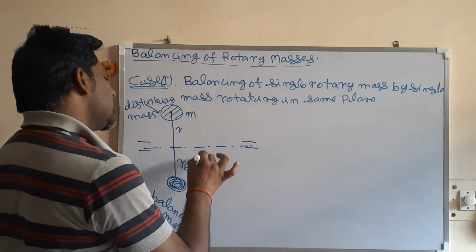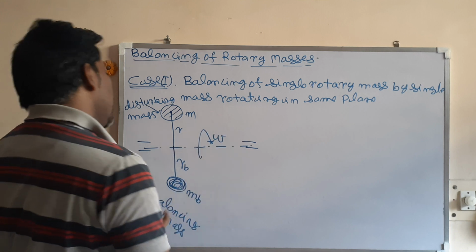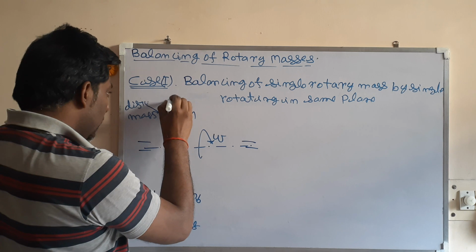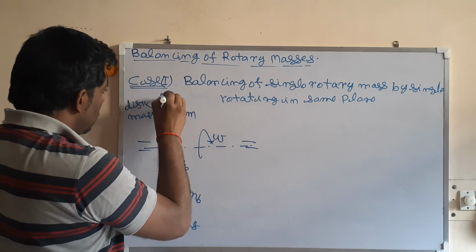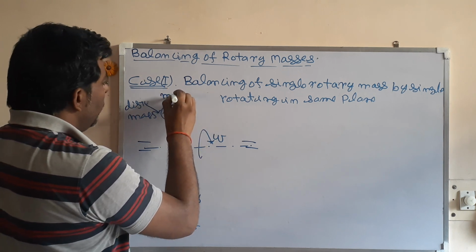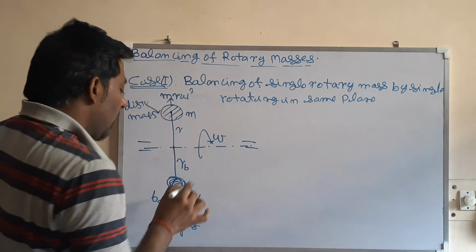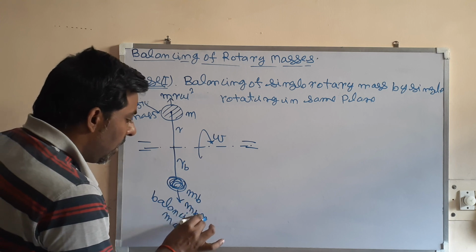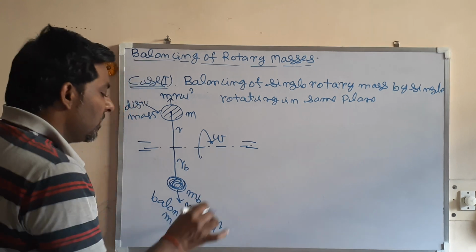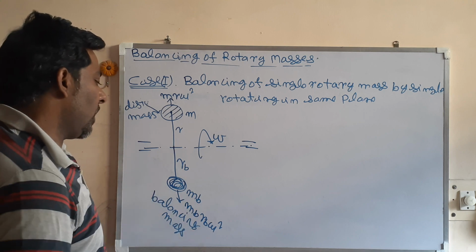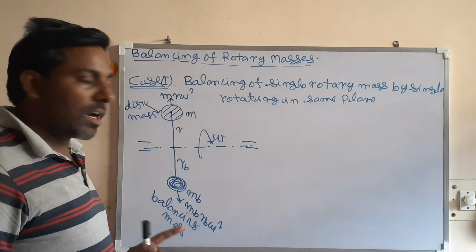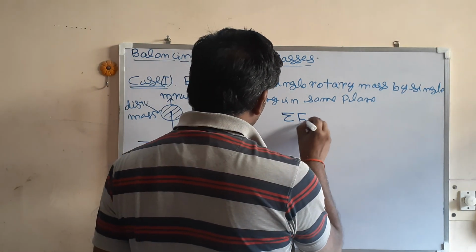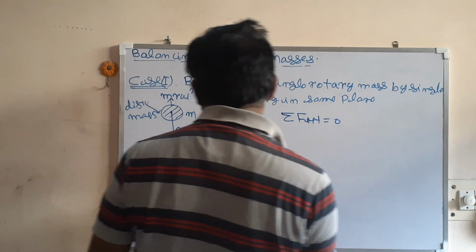When this shaft starts rotating with an angular velocity of omega, there will be an unbalanced centrifugal force in this direction. On this mass it will be m r omega square. Similarly, on this balancing mass it will be mb rb omega square. For balancing, the summation of external force on the system should be 0.